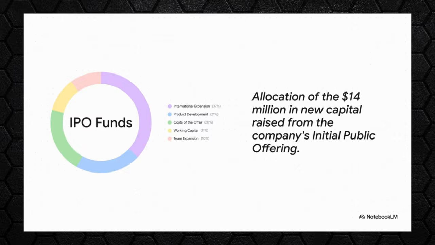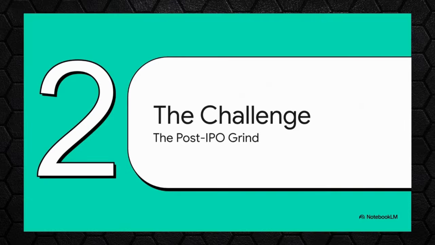The biggest slice, over 37%, was earmarked for international expansion, specifically into the UK and the US. Another big chunk, over 21%, was for pure product development. This was the classic growth-first tech IPO playbook. But raising the money is kind of the easy part. Spending it effectively, that is the real challenge.